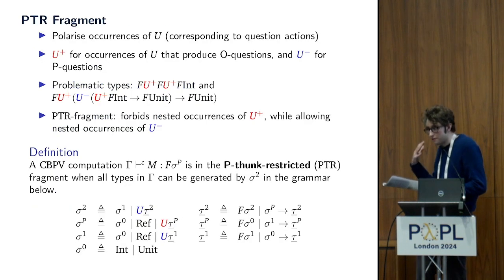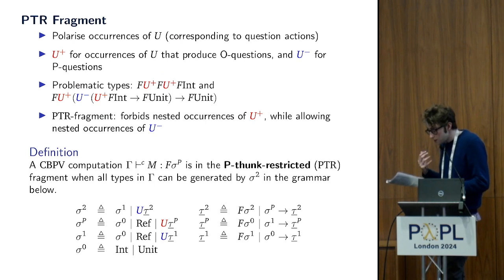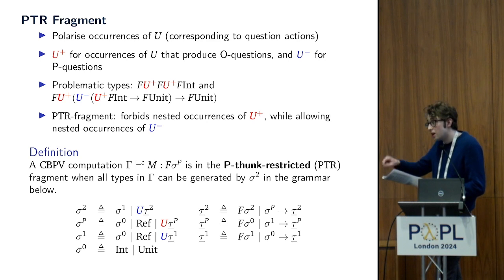We actually need to define the fragment that our translation works for. So to do this, we can polarize occurrences of U between those that produce O questions and those that produce P ones.